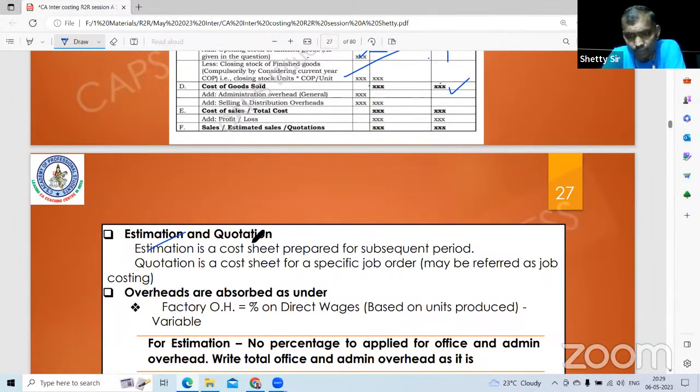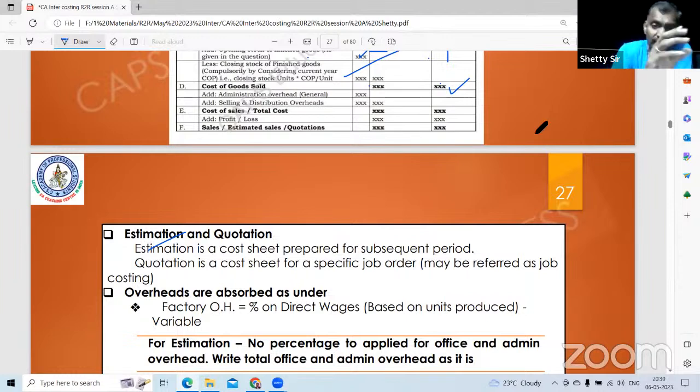Two topics which are unfortunately not discussed in your study material, but they are in the examination question paper. Estimation: in January I manufactured 1 lakh units. In February I want to manufacture 1,20,000 units. So what may be the cost for 1,20,000 units? That is called estimation.